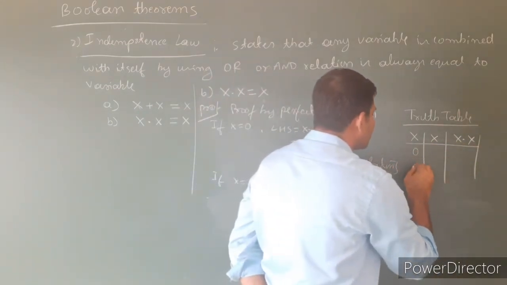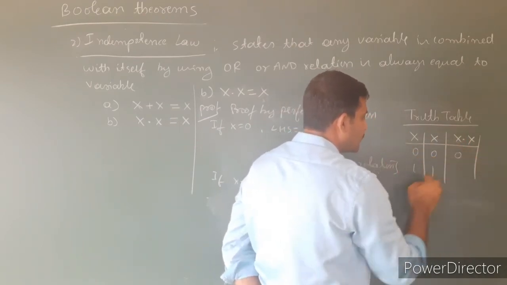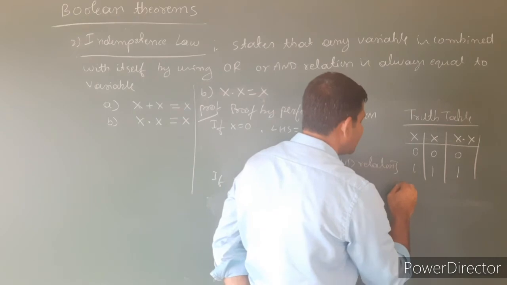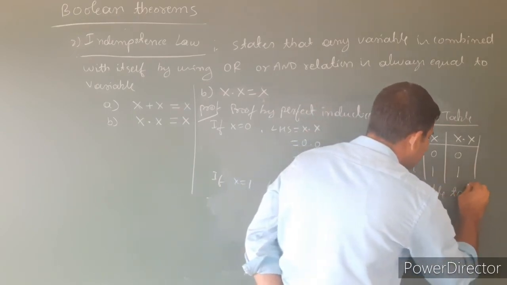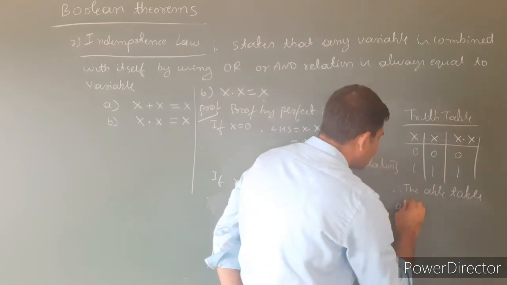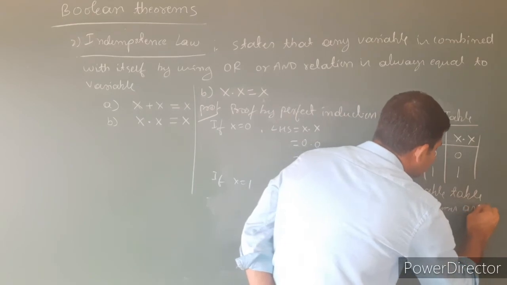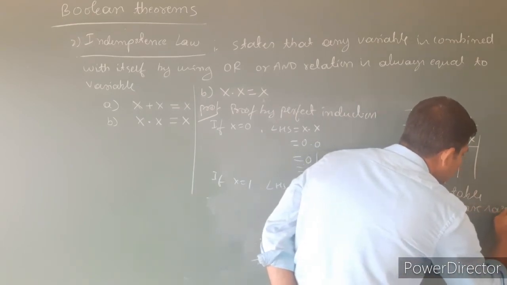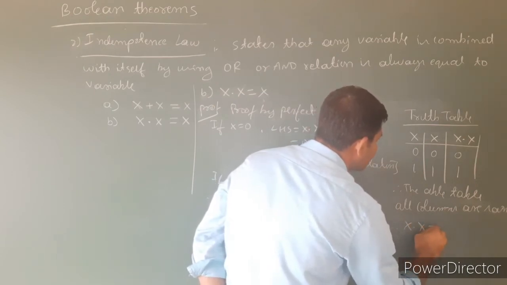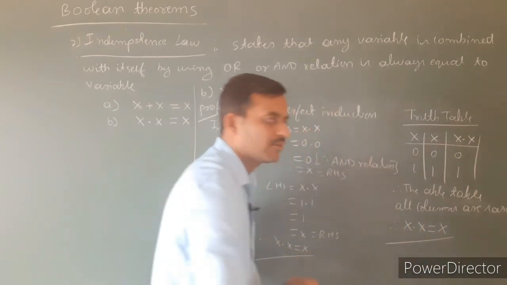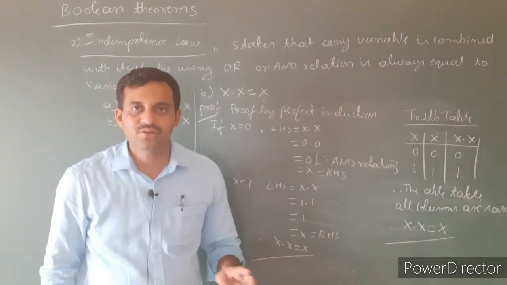So x values are 0 1 0 1. In the AND relation, x into x: 0 into 0 is 0, 1 into 1 is 1. Therefore, in the above table, all columns are the same. Hence, x into x is equal to x. This is the proof of the second idempotence law: x into x is equal to x.